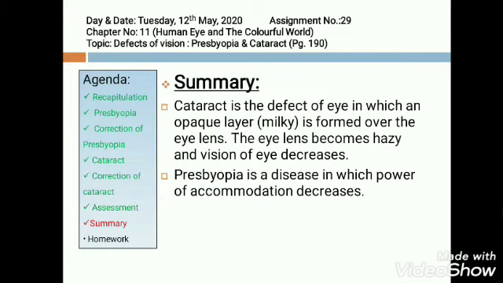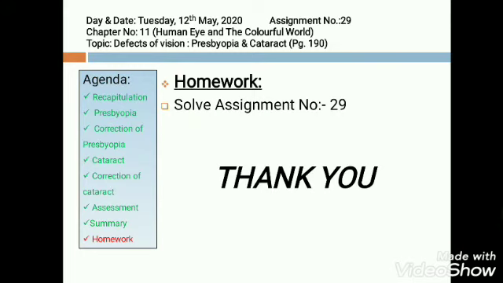So concluding today's topic with summary, cataract is the defect of the eye in which an opaque layer is formed over the eye lens. This opaque layer is cloudy, somewhat milky in color. The eye lens becomes hazy and vision of the eye decreases. Presbyopia is a disease in which power of accommodation decreases because ciliary muscles lose their flexibility. They become weak. In the last, there is homework for you.